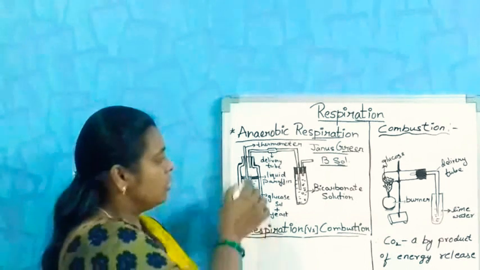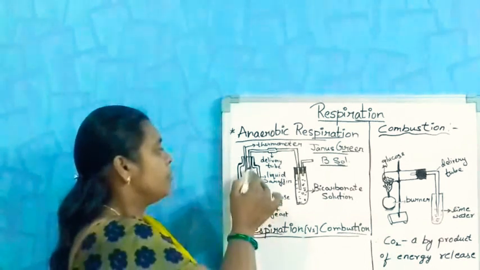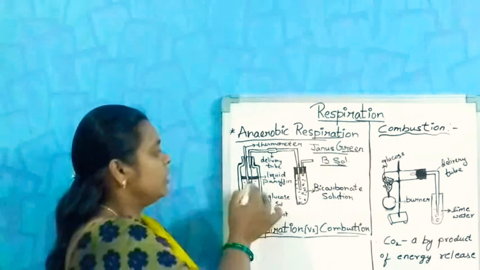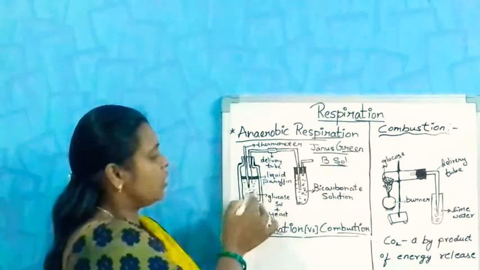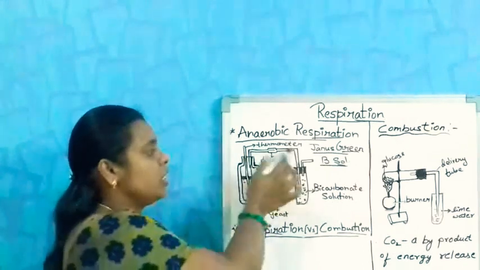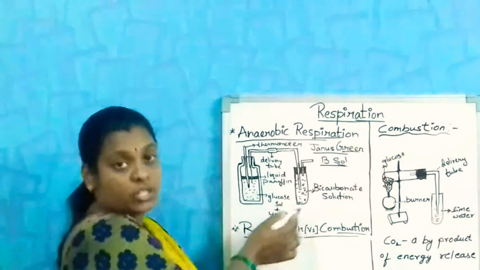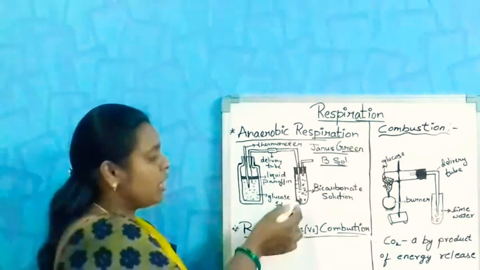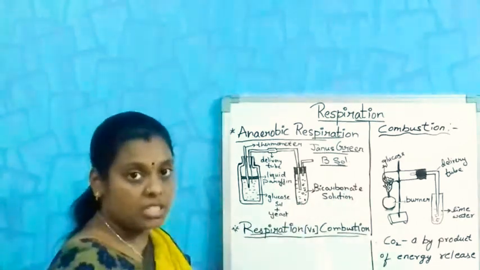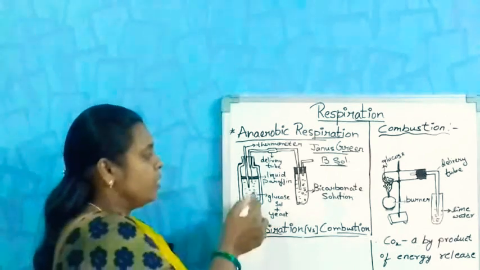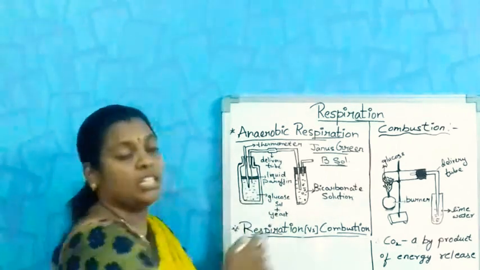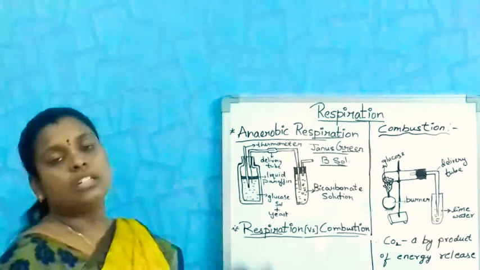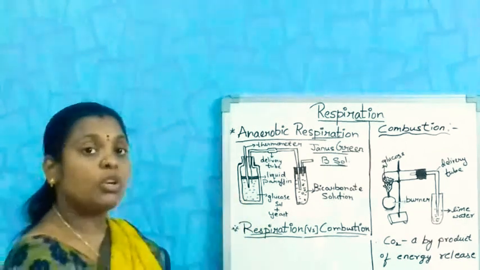Next, the connecting tube from the glucose solution is connected to a test tube. This other test tube contains lime water. Why are we connecting this tube to lime water?